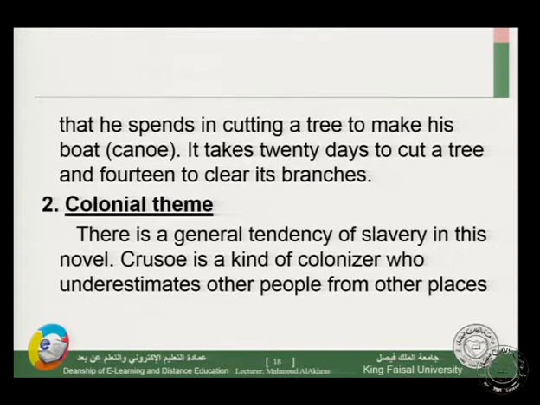There is a general tendency of slavery in this novel. Crusoe is a kind of colonizer who underestimates other people from other places. So we have a kind of racial discrimination between different nations.